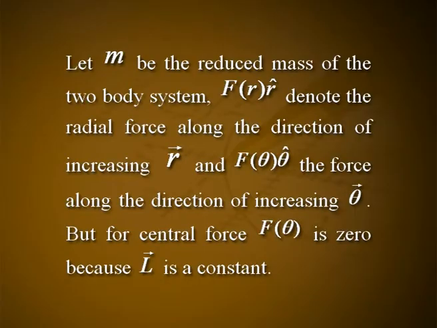Let m be the reduced mass of the two-body system. f of r times r cap denotes the radial force along the direction of increasing r, and f of theta times theta cap the force along the direction of increasing theta. But for central force, f of theta is 0 because vector L is a constant.